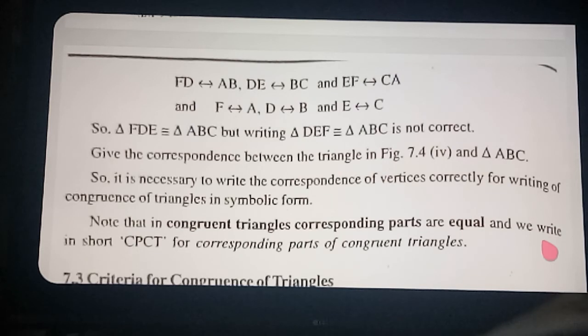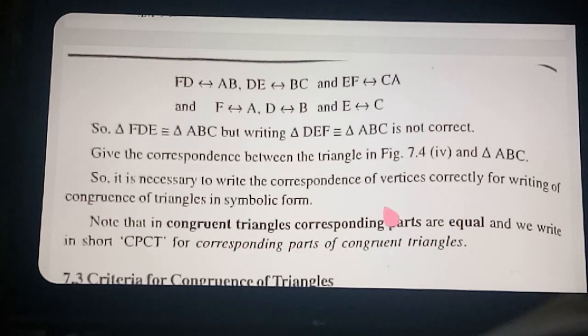Okay, so what is the short name? CPCT. CPCT is the word we are using throughout this chapter. What is CPCT? Corresponding parts of congruent triangles.